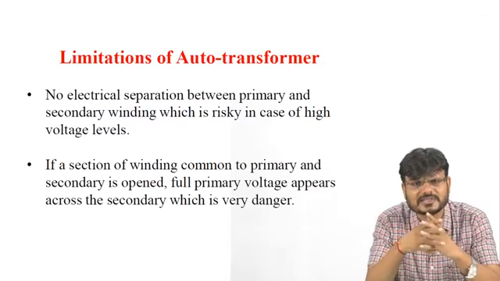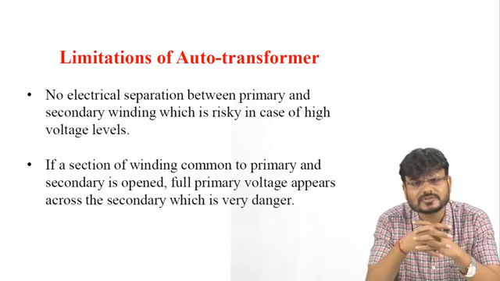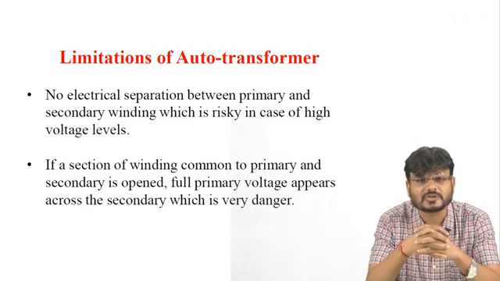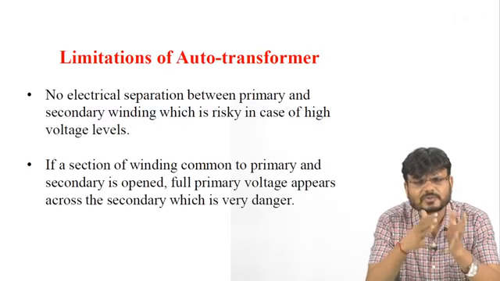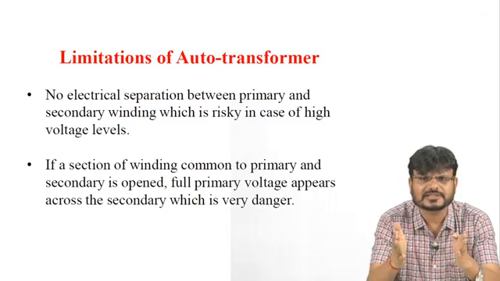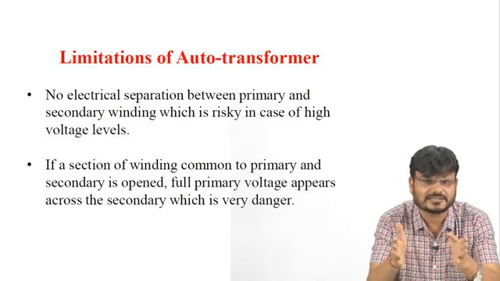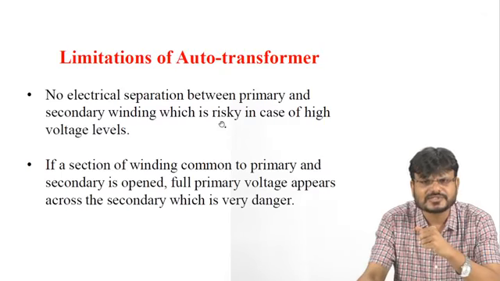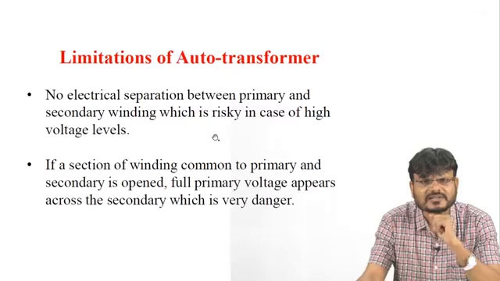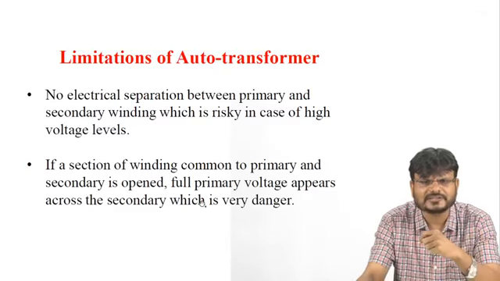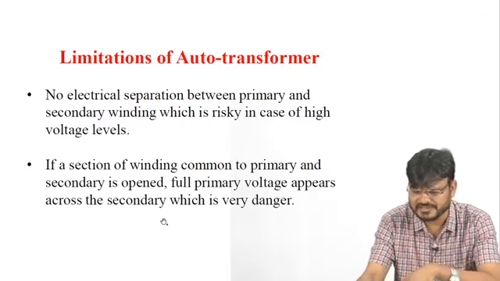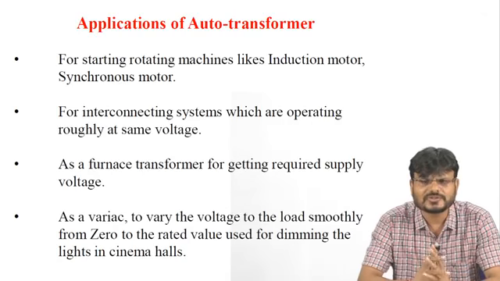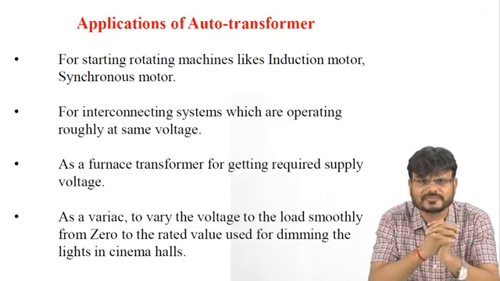Now, because every device has some limitations, we are going to discuss the limitations of the auto transformer. In a two winding transformer, both windings are electrically insulated, but in an auto transformer it is not like that. There is no electrical separation between primary and secondary winding, which is risky at high voltage levels. The second limitation is that if the section of winding common to primary and secondary is opened, the full primary voltage appears across the secondary, which is very dangerous. Now we are going to discuss the applications of the auto transformer.